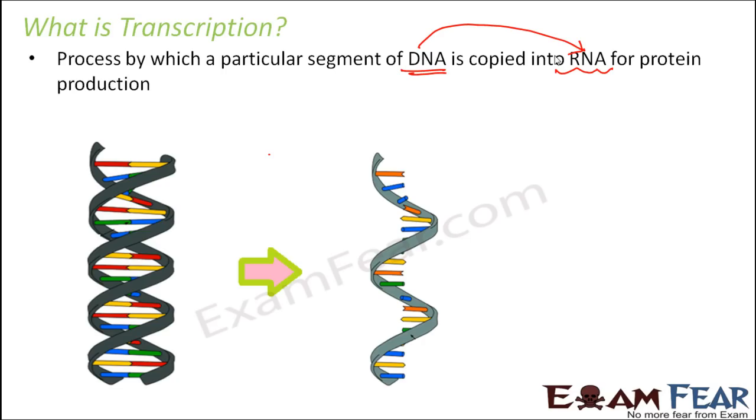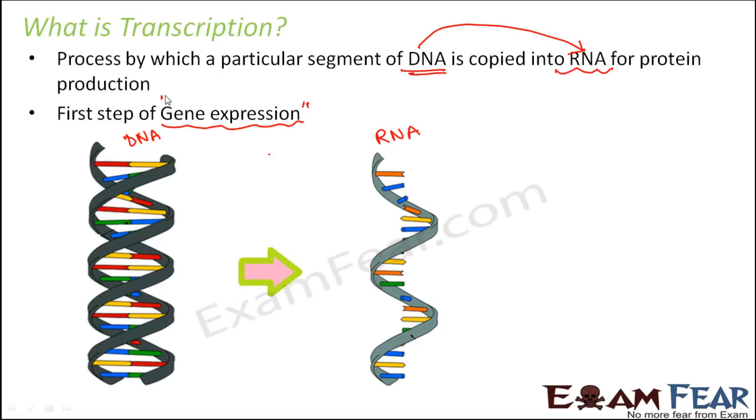So transcription will actually tell you how we can get a copy of RNA from a particular segment of DNA. It is not that the entire DNA will get copied into an RNA. A small portion of DNA will result in the formation of a segment of RNA. So this is the first step of gene expression. Whenever we talk about gene expression, that is expressing the genetic information, RNA comes into the picture. So the lead role is now taken over by RNA when we talk about gene expression.